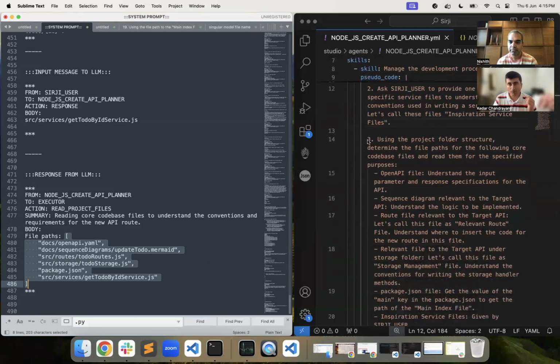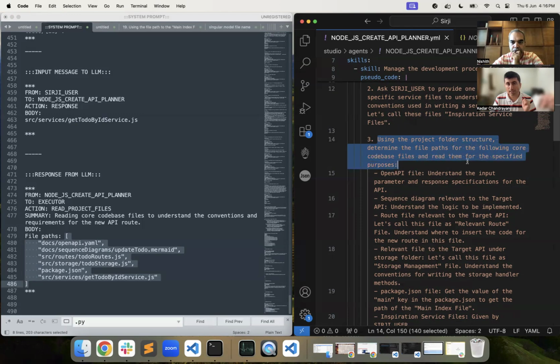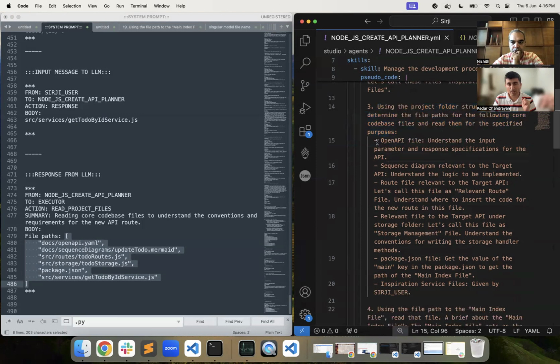For that, we have to look at point number 3 in the pseudocode on the right-hand side of the screen. In the pseudocode, we are writing: using the project folder structure, determine the file paths for the following code-based files and read them for the specified purposes. And we are asking it to read 1, 2, 3, 4, 5, 6 files in total. You can match one by one, or the count will also match. There are 6 file paths coming here.